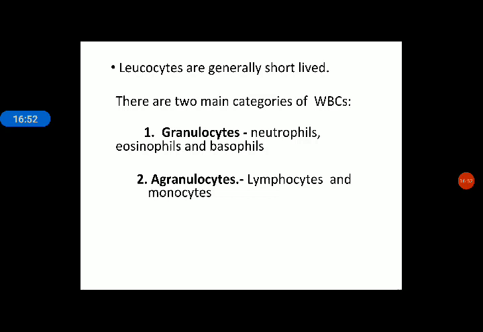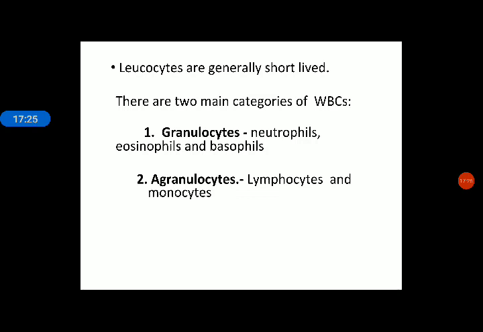The lifespan of an RBC is 120 days, but WBCs are generally short-lived. WBCs contain different types of cells, that is neutrophils, eosinophils, basophils. So the lifespan varies according to the different cells of the body, but they are generally short-lived as compared to RBCs. Yes, next. There are two main categories, already discussed in the last slide.